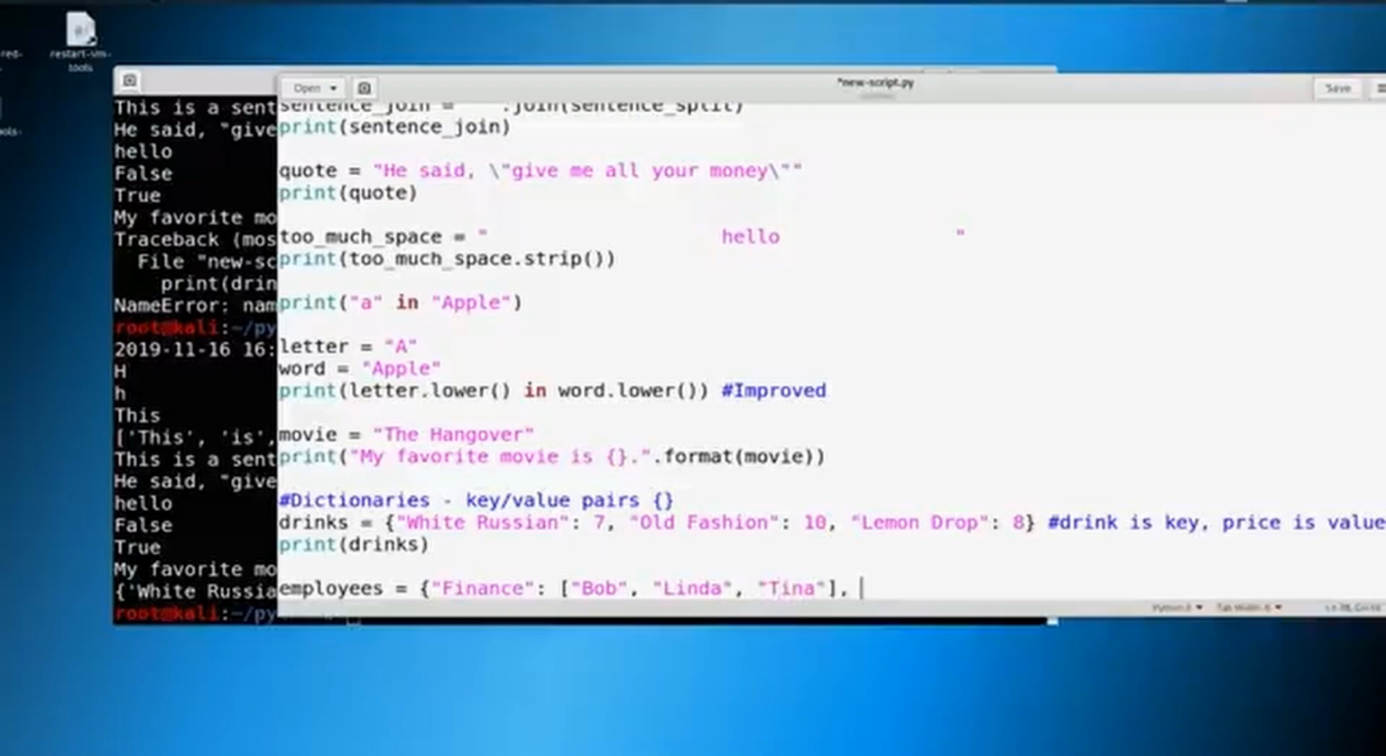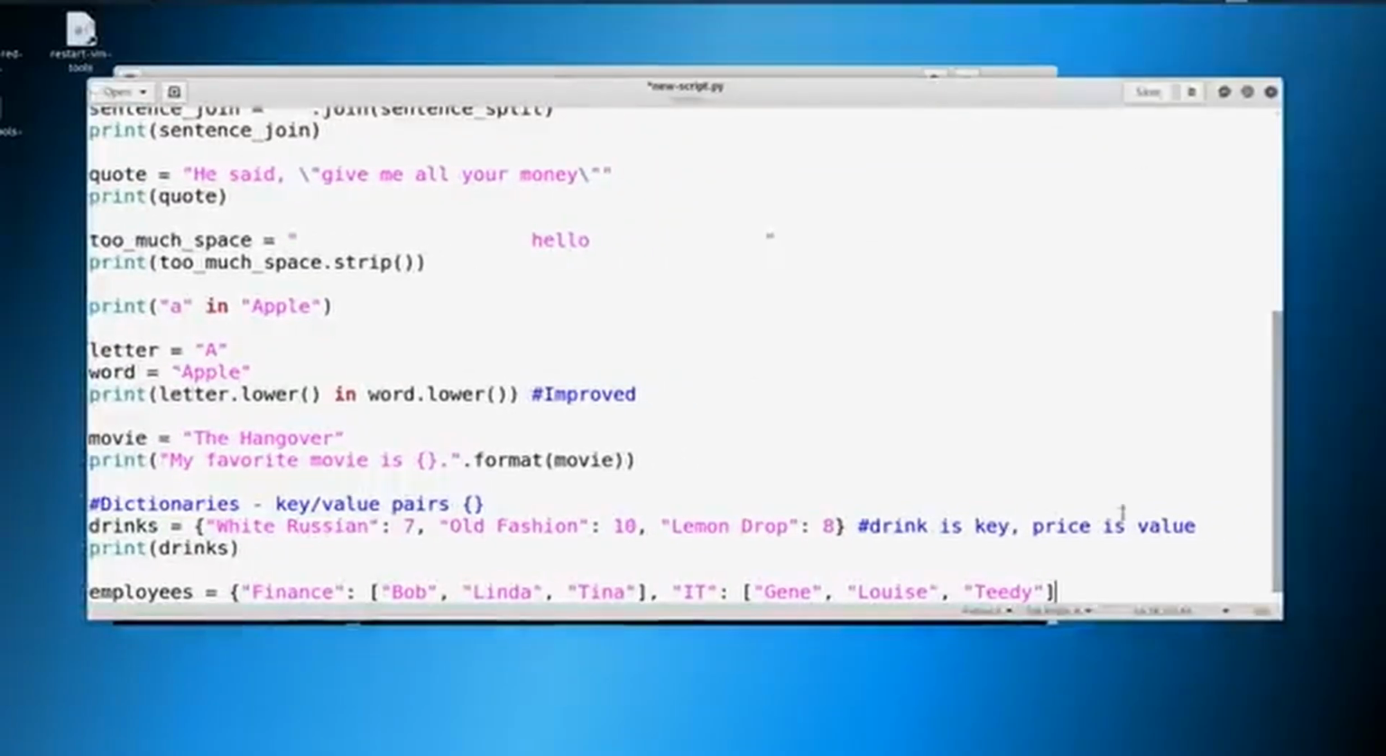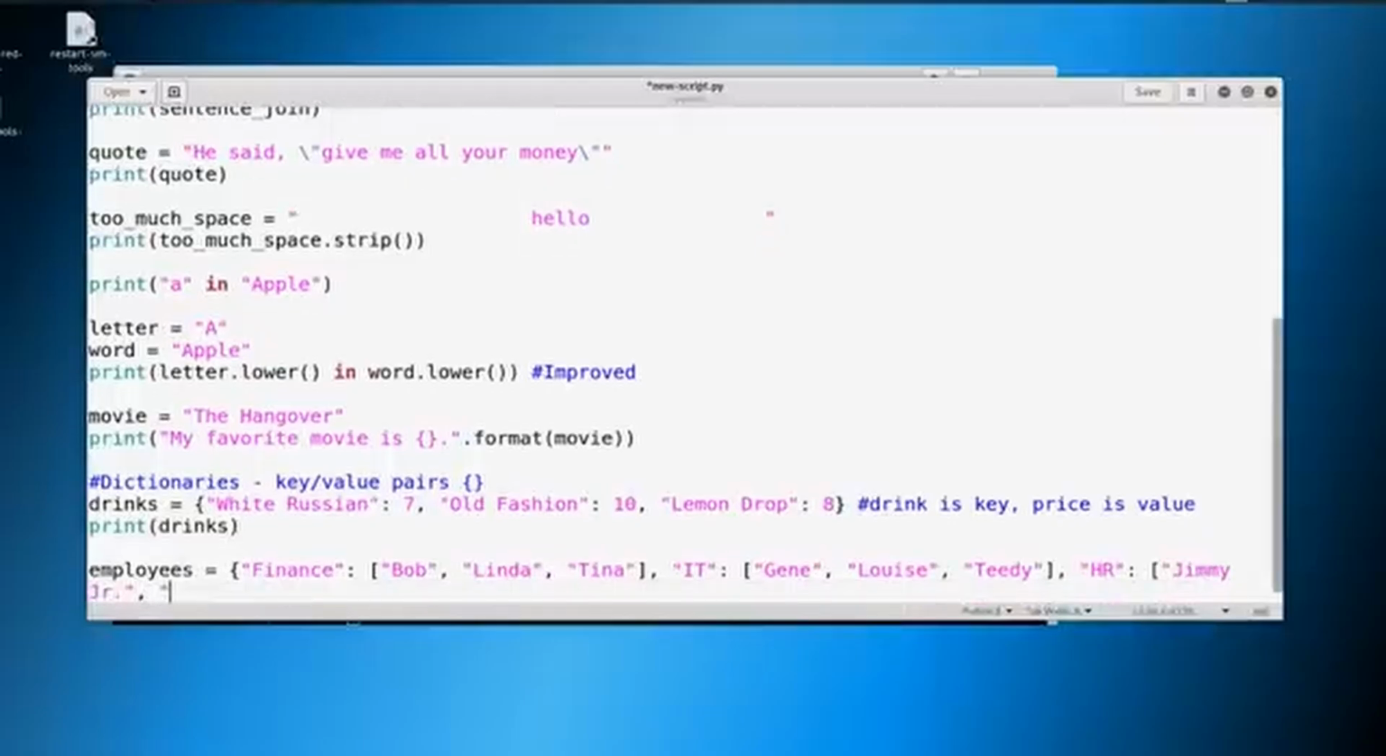Then we've got an IT department. And inside of IT, there might be Gene and Louise. We'll add Teddy to this too, why not? I'm going to have to move this over because it's a little bit long. And then let's do one more department. Let's say that there's a department of HR, our favorite department. And we'll say there's Jimmy Jr. and Mort. All right, so this is our dictionary.